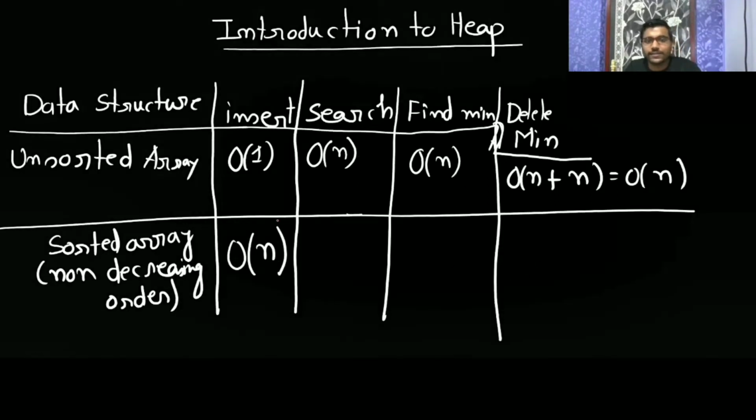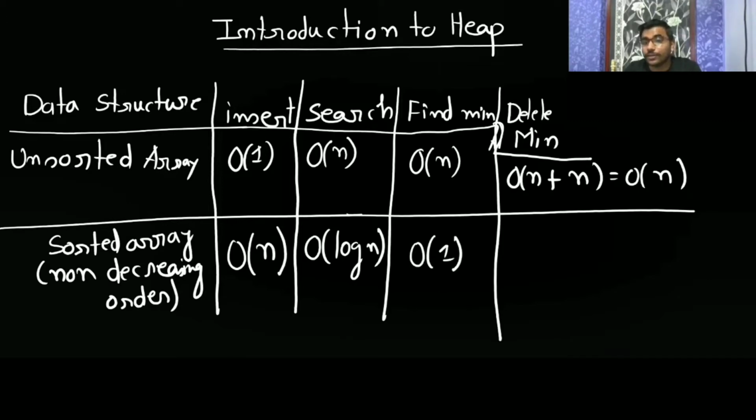Okay. Now for search. Since it is a sorted array, if you want to search, you can apply binary search. It will take log n. So search is going to take log n. Now if you want to find min, since it is in non-increasing order, the first position is going to be the minimum element only. So the first element is the min, big O of 1.